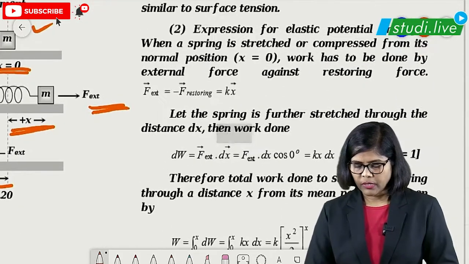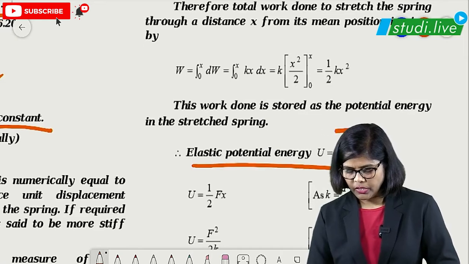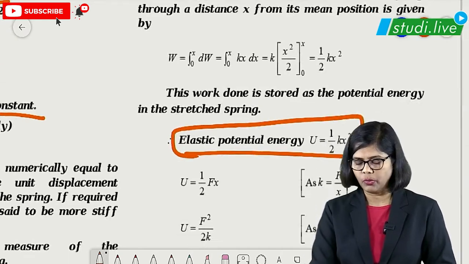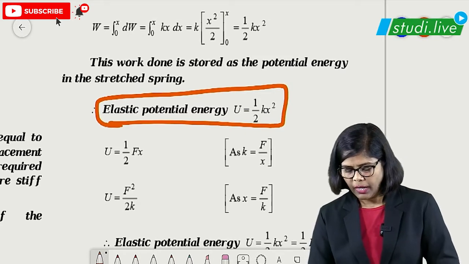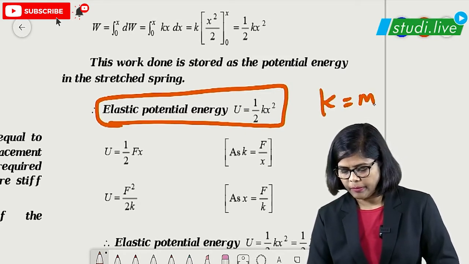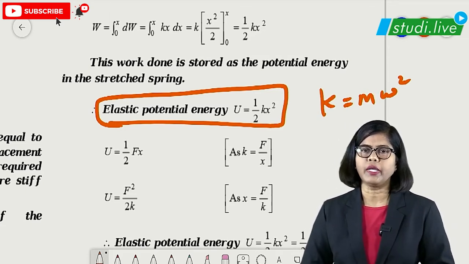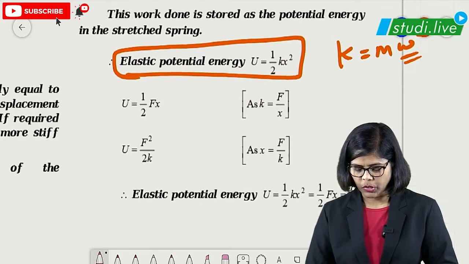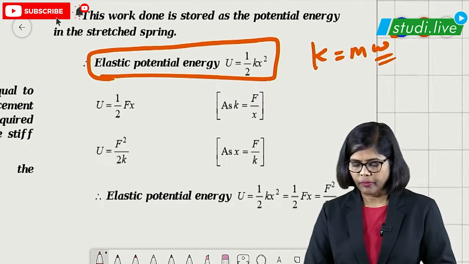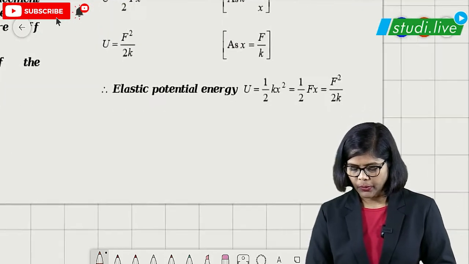Then, for elastic potential energy, remember this particular formula: U is equal to half kx square, where k is the spring constant, and the k value is given as m omega square. What is m? m is the mass of the body, and omega square is given by k by m, which you get here. In terms of periodic time, it is 2 pi by T. We can substitute that value.